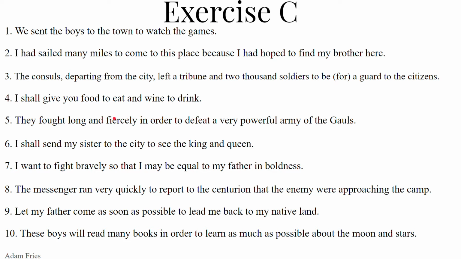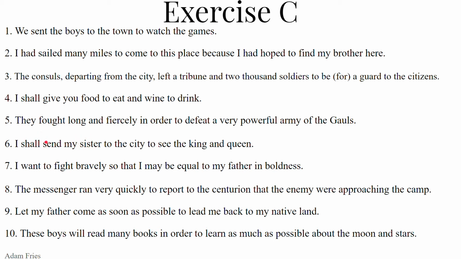Sex. No, it's sexta. Sententia sexta. I shall send my sister to the city to see the king and queen. I shall send. Future tense, first person singular, future active indicative. I shall send my sister, the accusative direct object of this verb send.